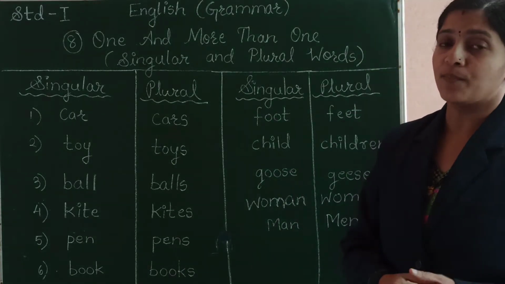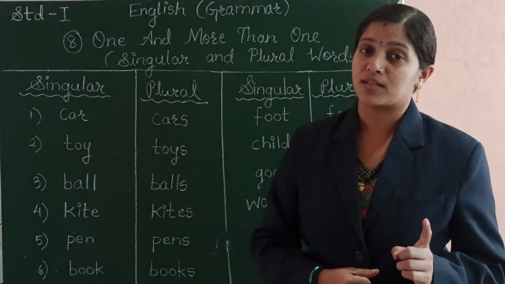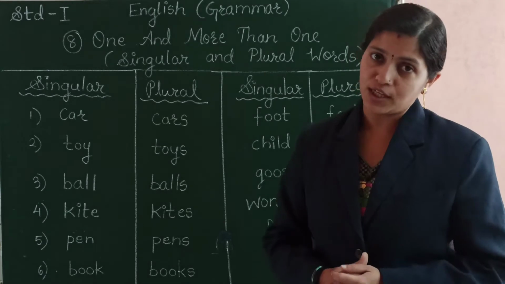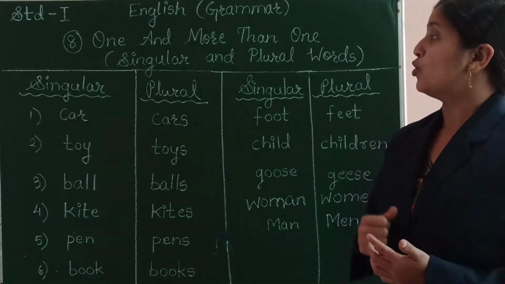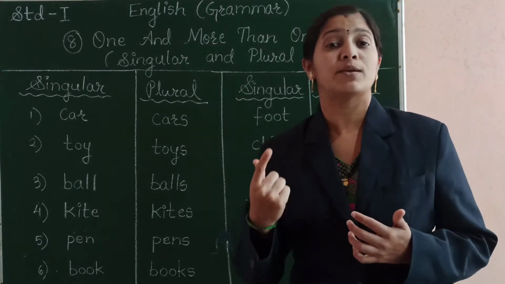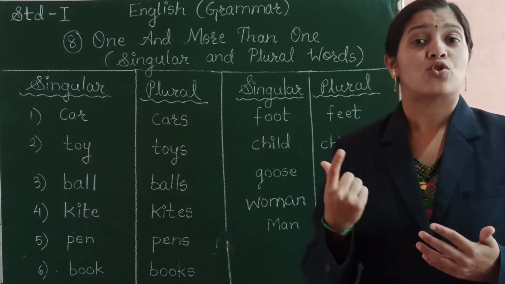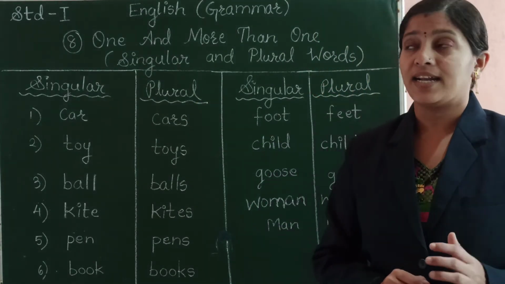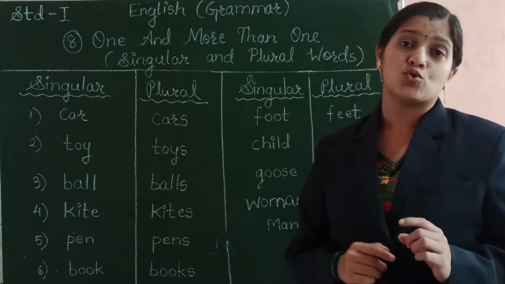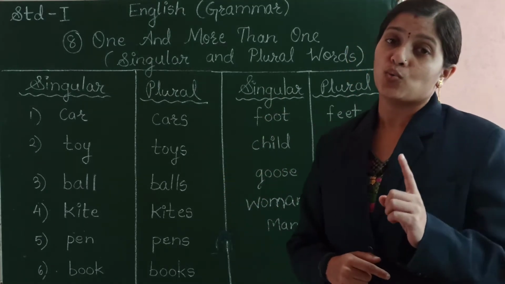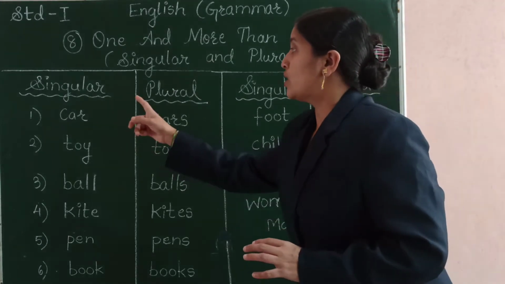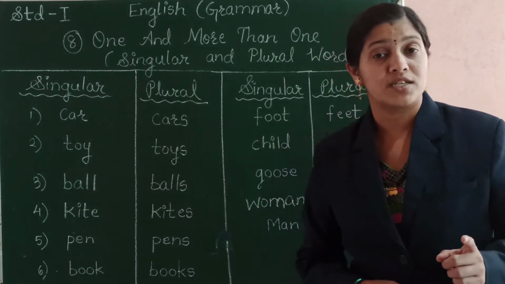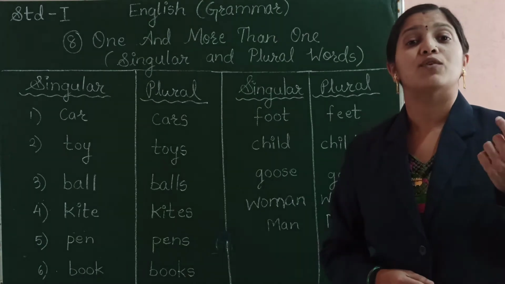So what is singular? When we are speaking about any one person, one place, one object, it is the singular form that we use. But when we speak about more than one person, more than one place, more than one object or thing, then we use the plural form. I can say that the noun which refers to one object, one place, one person is a singular noun. But the noun which refers to more than one person, more than one place, more than one object is